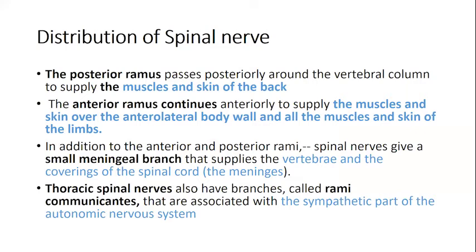The anterior ramus supplies the muscles and skin over the anterolateral region, because we've said it contains both motor and sensory fibers. So that is why wherever I've written, it's both muscles and skin. Skin of the back is by the dorsal ramus; the anterior and lateral portion is supplied by fibers from the anterior ramus, and all the muscles and skin of the limbs as well. So the anterolateral portion, skin and muscles, and the muscles and skin of the limbs is by the anterior ramus.